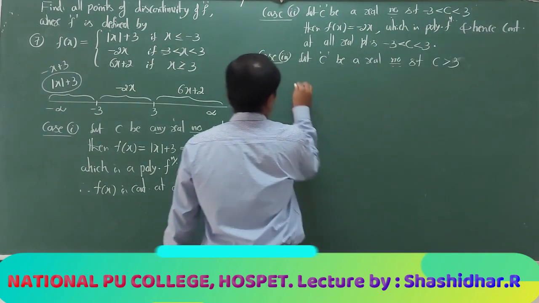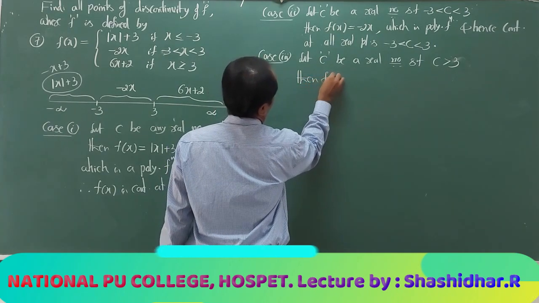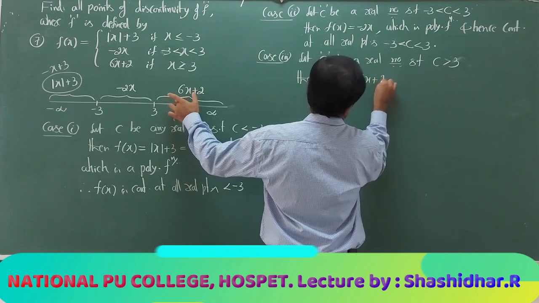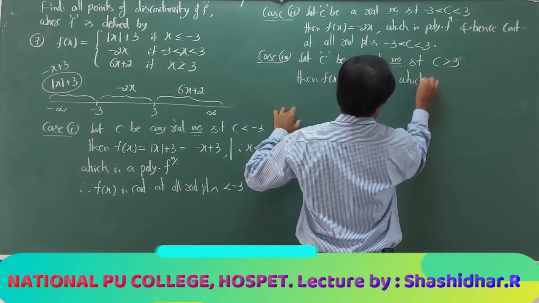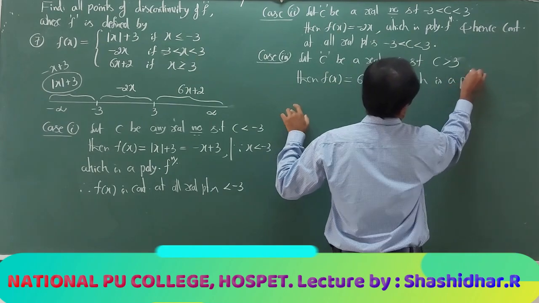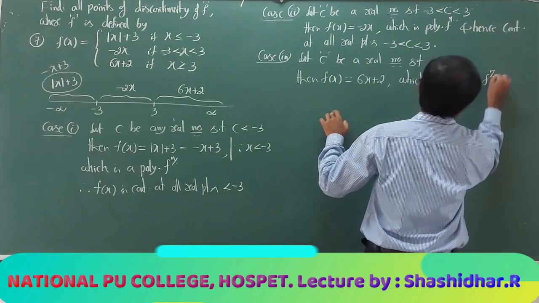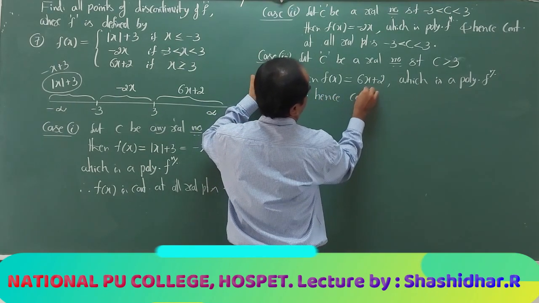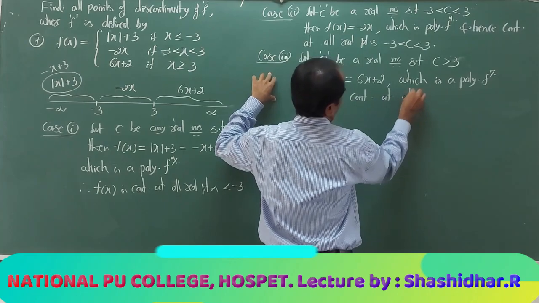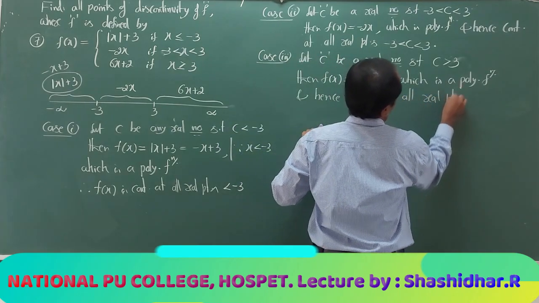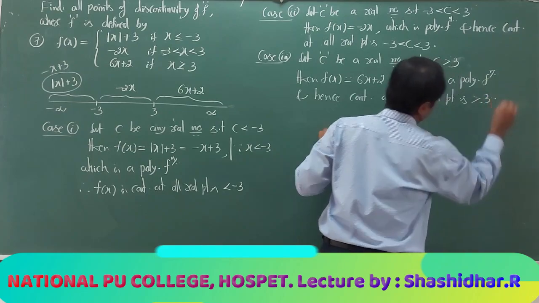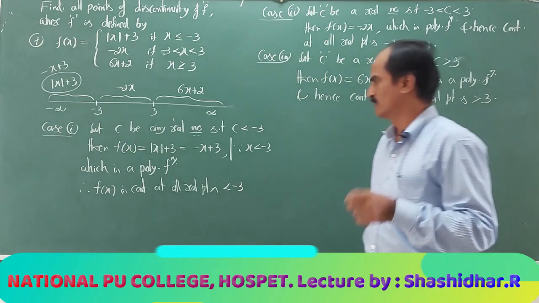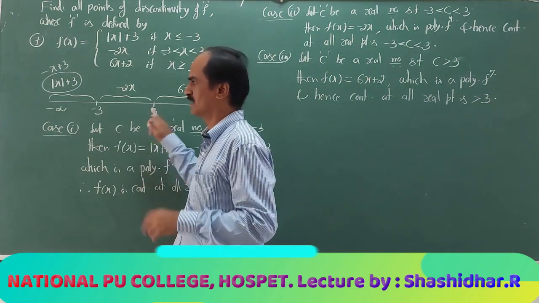Then f(x) is 6x + 2, which is a polynomial function and hence continuous at all real points greater than 3. So, these three cases are completed. And now, specifically at -3 and 3 we will check.